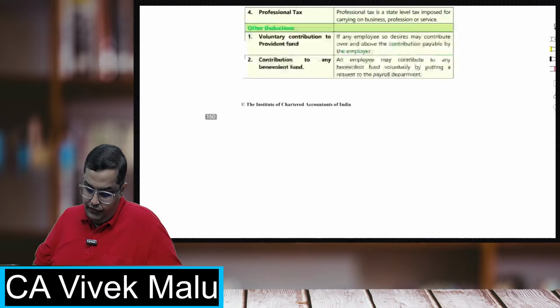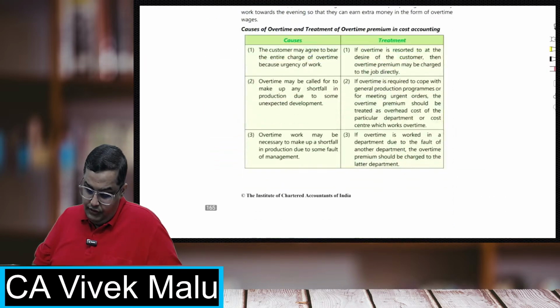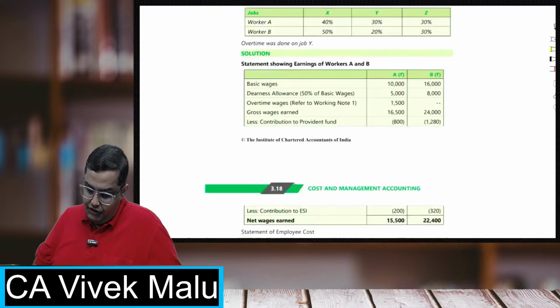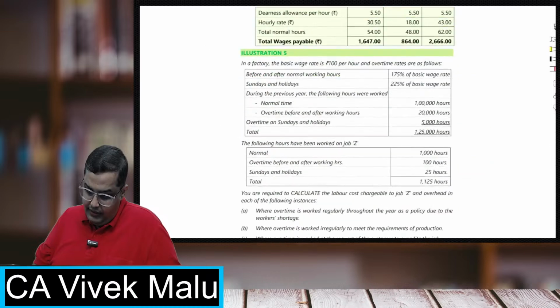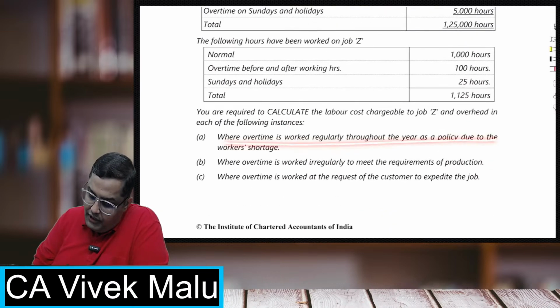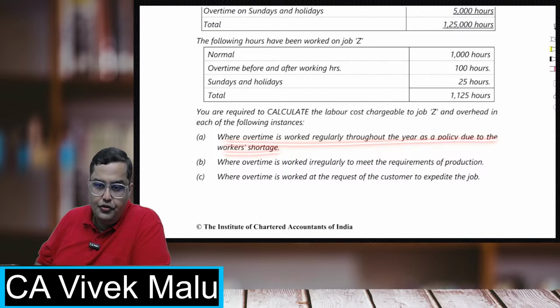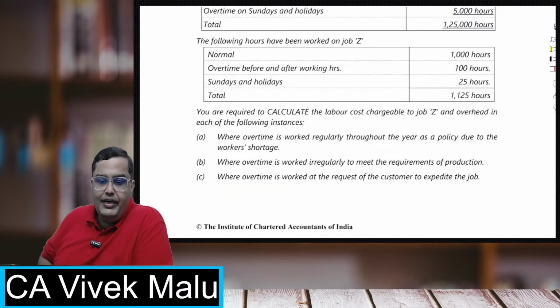So students, see this one now. This question is from your textbooks, and these are the points given. Where overtime is worked regularly throughout the year as a policy due to worker shortage, where overtime is worked irregularly to meet the requirements of production, and where overtime is worked at the request of the customer to expedite the job.